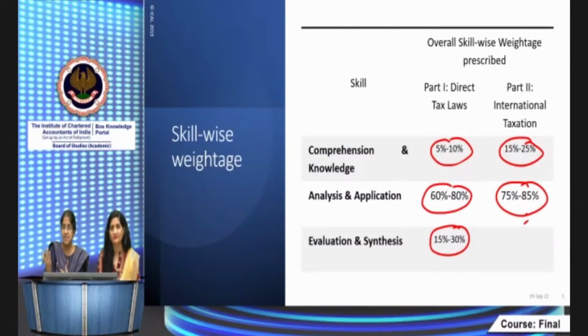Here we have Sumit Jain. He has posted in the query that he has benefited from the mock test counseling session for May 22, and he got very good marks in DT and international taxation. So I'm sure you will all benefit. Please follow the tips which we give you, so that will definitely help you in preparation. We keep counseling students, so we know where they tend to go wrong. In a hurry, if you try to go through all the provisions, go through all the things, that will definitely not help, especially at final level.